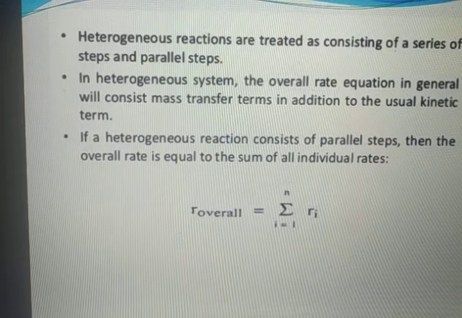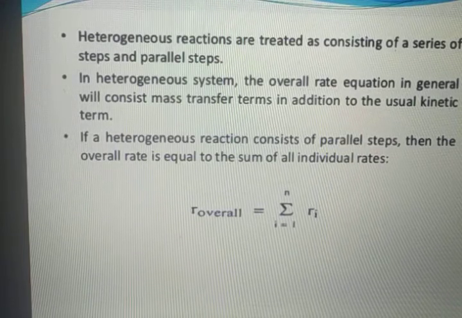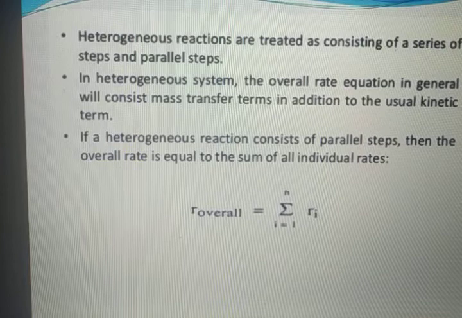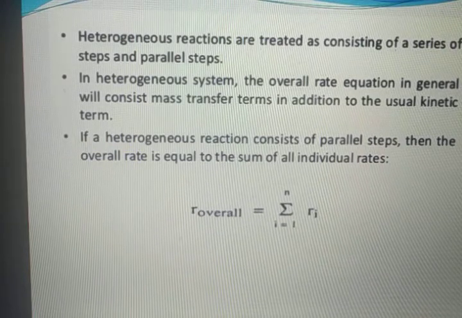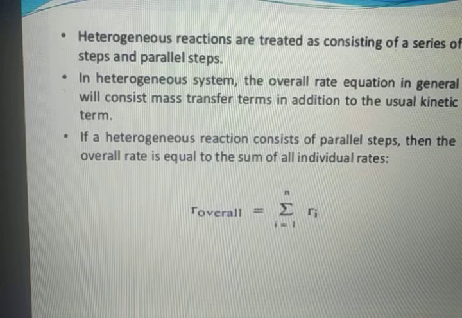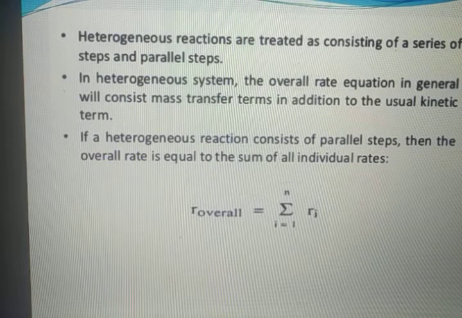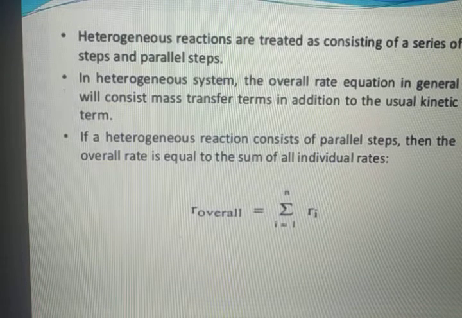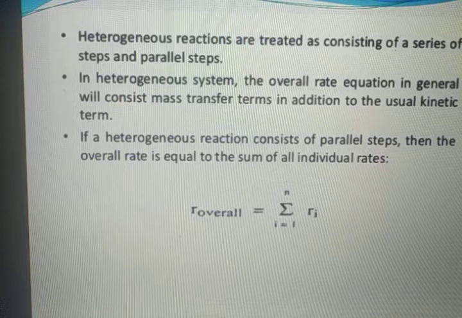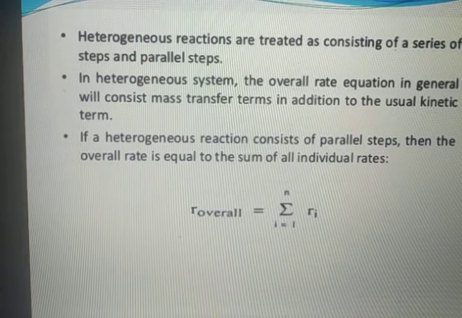In a heterogeneous system, the overall rate equation in general will consist of mass transfer terms in addition to the usual kinetic terms. If a heterogeneous reaction consists of parallel steps, then the overall rate is equal to the sum of all the individual rates.